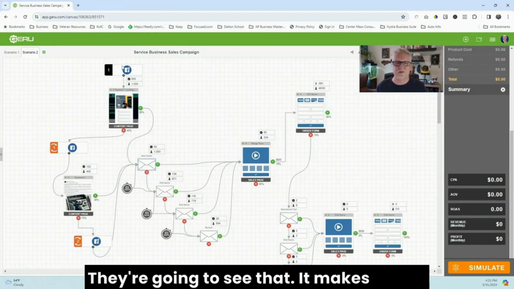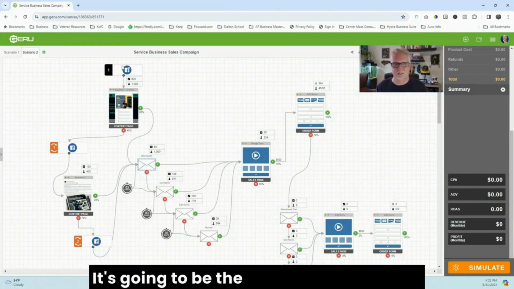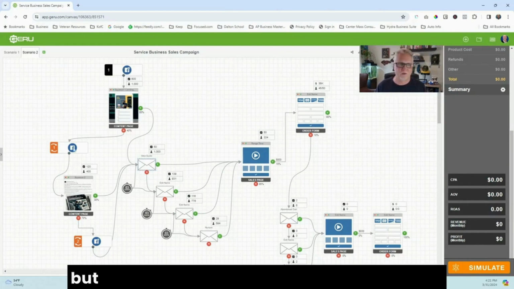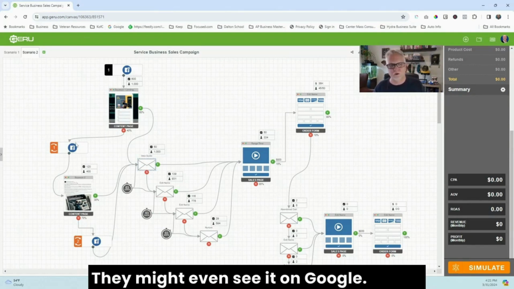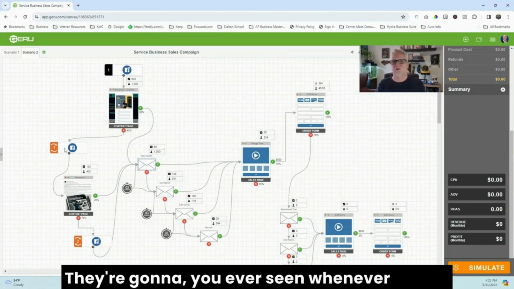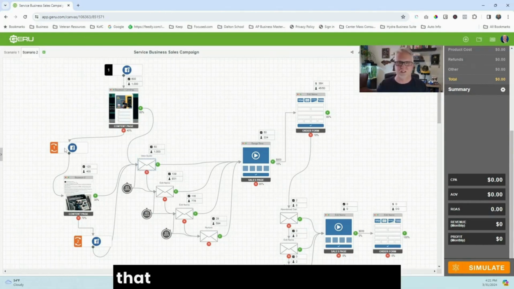They're going to see that it makes sense. They're going to see the branding. It's going to be the same type of service, but they're going to see it again on Facebook. They're going to see it on Instagram. They might even see it on Google, right? You ever seen whenever you go search for something on Amazon, you start seeing that product over and over again, or you click on something and you see that product over and over again? That's what we're going to do.